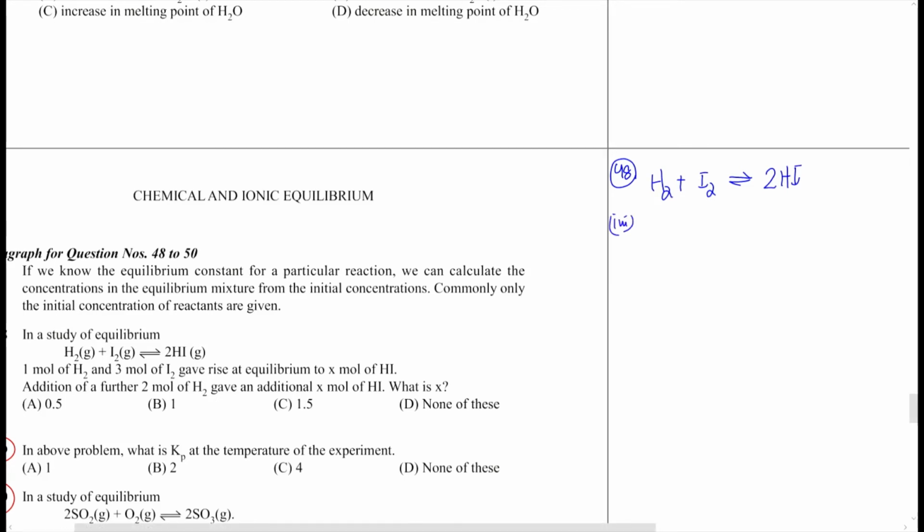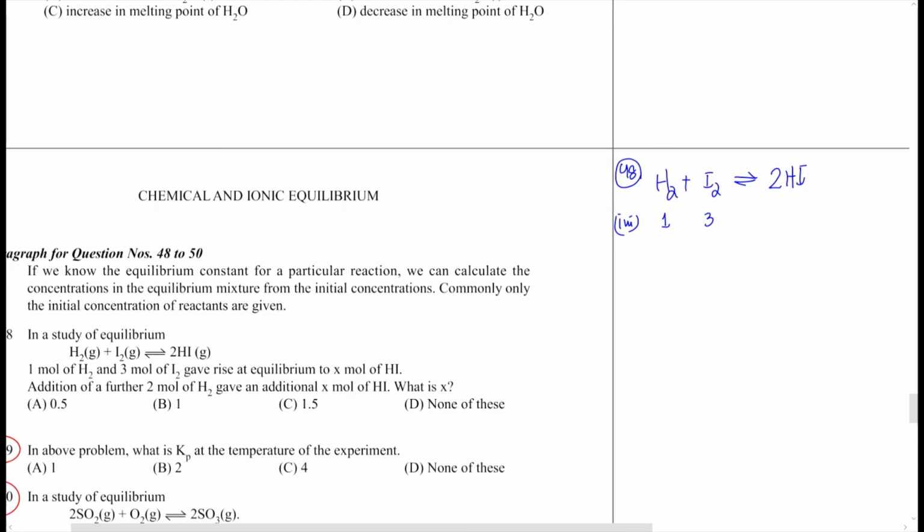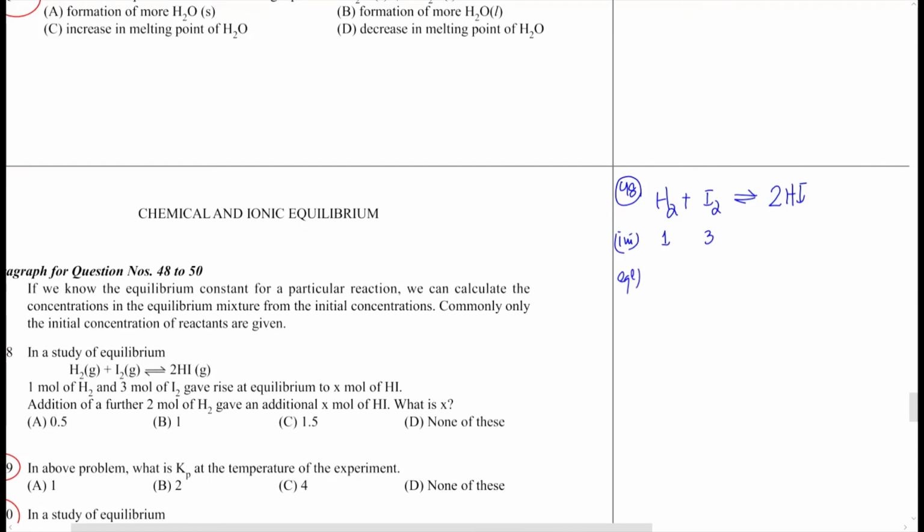So if initially you have 1 mole of this and 3 moles of this, then at equilibrium you end up with X moles of HI. So this must be 1 minus X by 2 and this must be 3 minus X by 2. Again, delta n is 0 for this question, so we don't have to bother about the volume of the container.